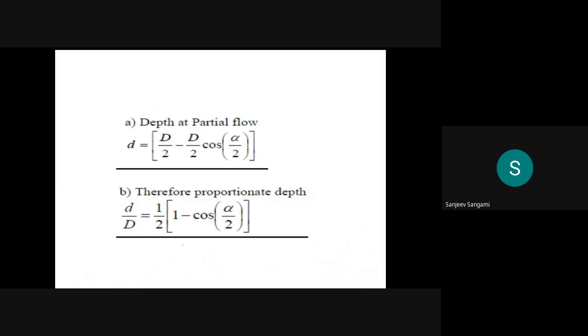So then we were discussing the partial flow.